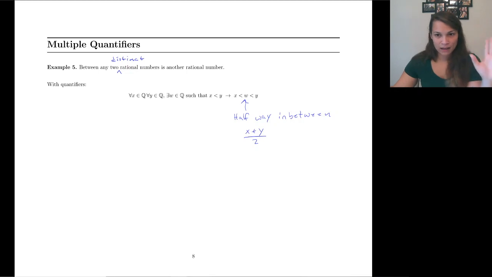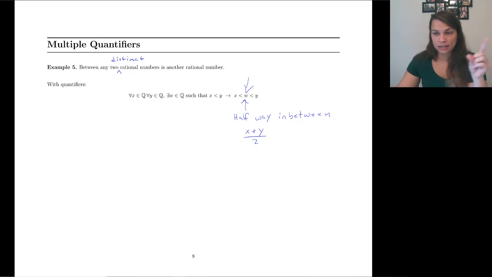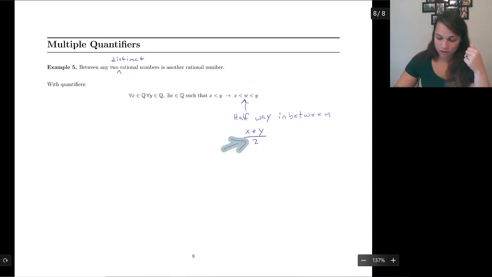So I have a guess, I have a hypothesis, but I have to prove this works. I have two things to prove. A, the average is indeed going to be in between x and y. We know it, but we have to prove it. And number 2, I have to prove that this is still a rational number, because just because it's in between them doesn't make it good enough. I need another rational number to be in between. Okay, so I'm good. I've got my hypothesis. Let's roll.